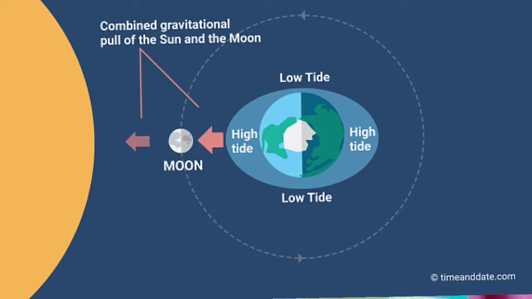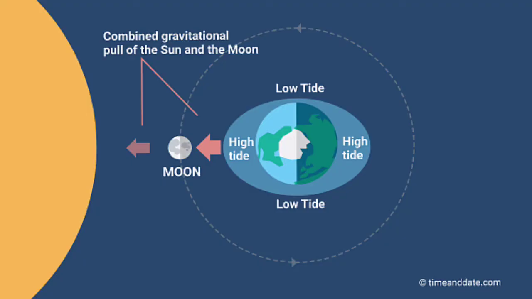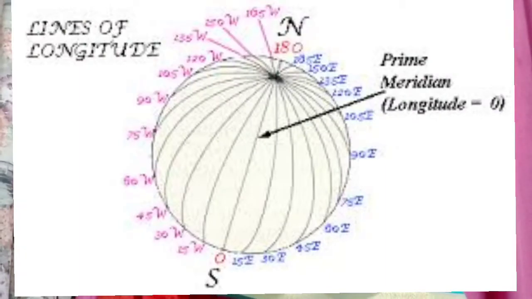I have taught you meridians. There are a total of 360 meridians: 180 meridians towards the east and 180 meridians towards the west. So the 0 degree meridian and the 180 meridian are opposite to each other. If we divide these meridians into 4 parts, then we get 90 degree, 90 degree, 90 degree meridians. The 0 degree is Greenwich mean time, which passes through London, and the 180 meridian passes through the Pacific Ocean. These two meridians are opposite to each other.